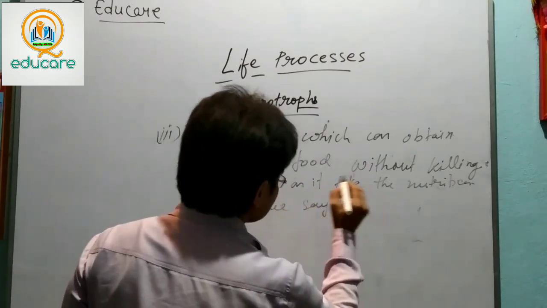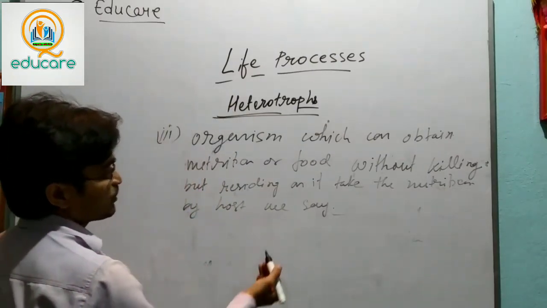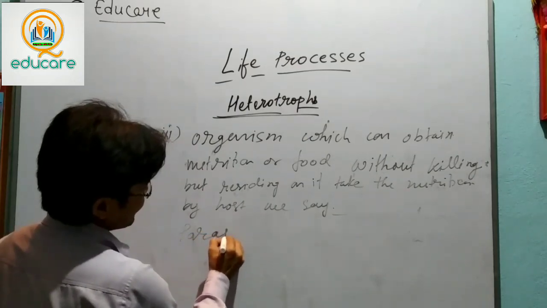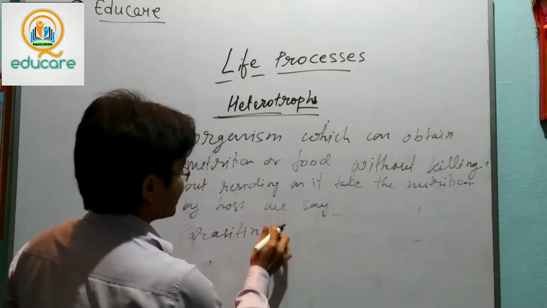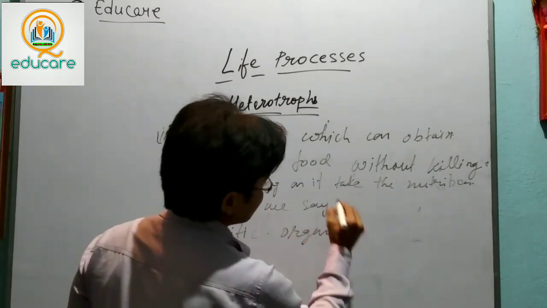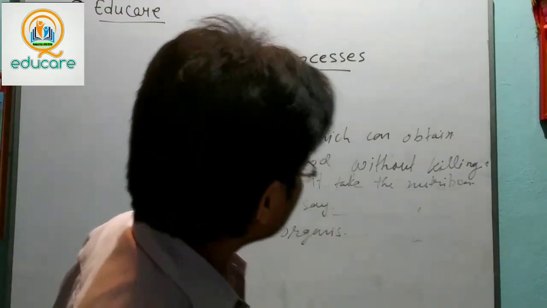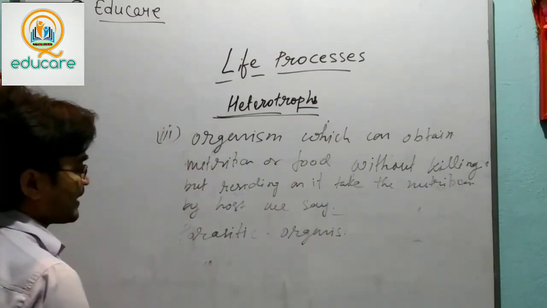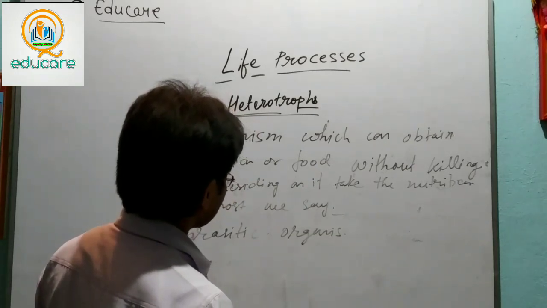This type of organism may be called a parasitic organism. Parasitic organisms obtain food material without killing the host, just making them host. Such types of organisms are parasitic.